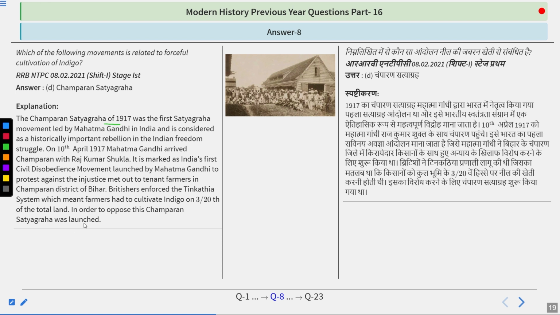It was not the first time that a revolt was started in Champaran. Firstly, the Indigo Revolt started in 1860, and Neel Darpan was written by Deenbandhu Mitra already. And this is the time when Gandhiji took part in the revolt against indigo. That was the Champaran Satyagraha.